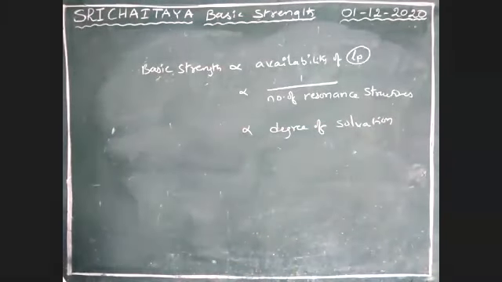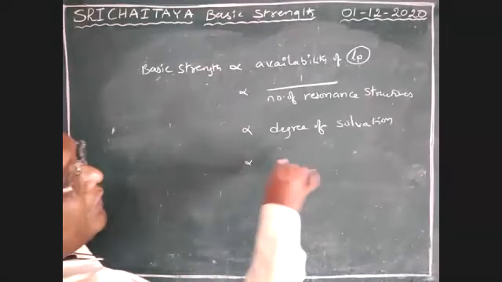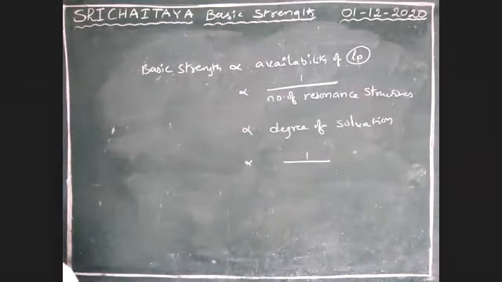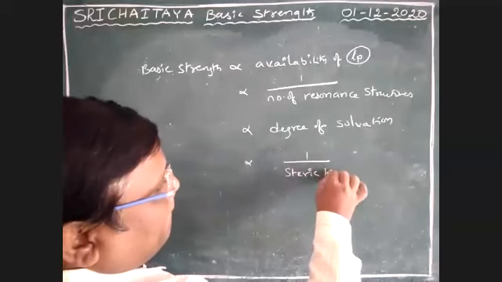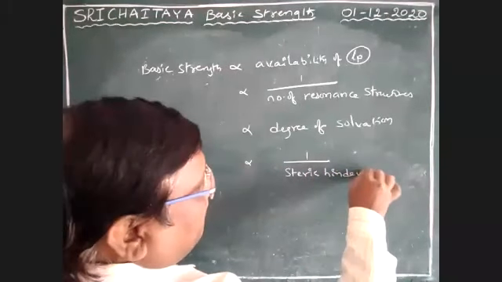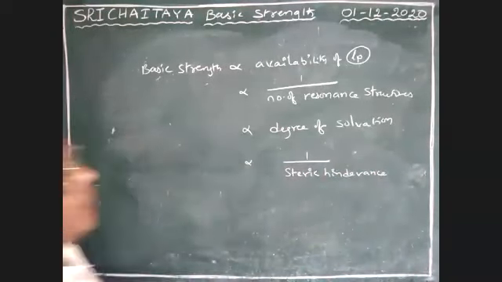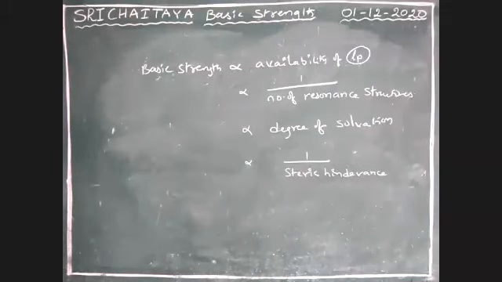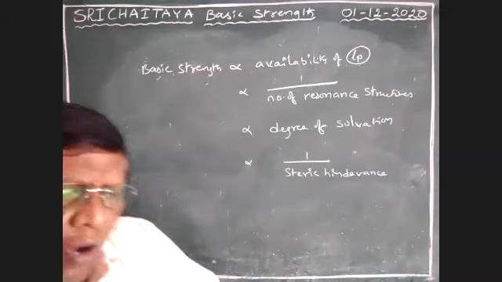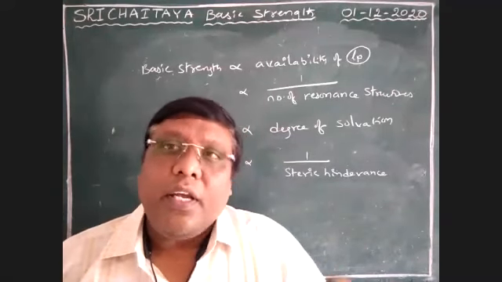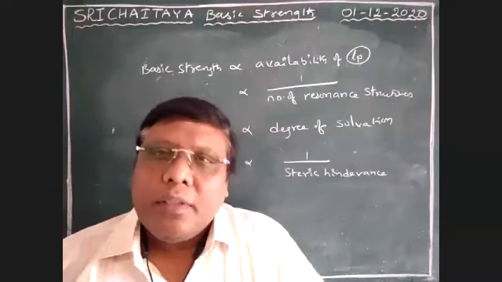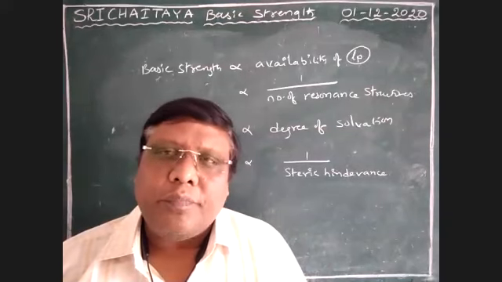More solvation, more is the basic strength. Next, inversely proportional to steric hindrance. Among all these factors, electron donating nature, electron withdrawing nature, and electronegativity of the atom play an important role.